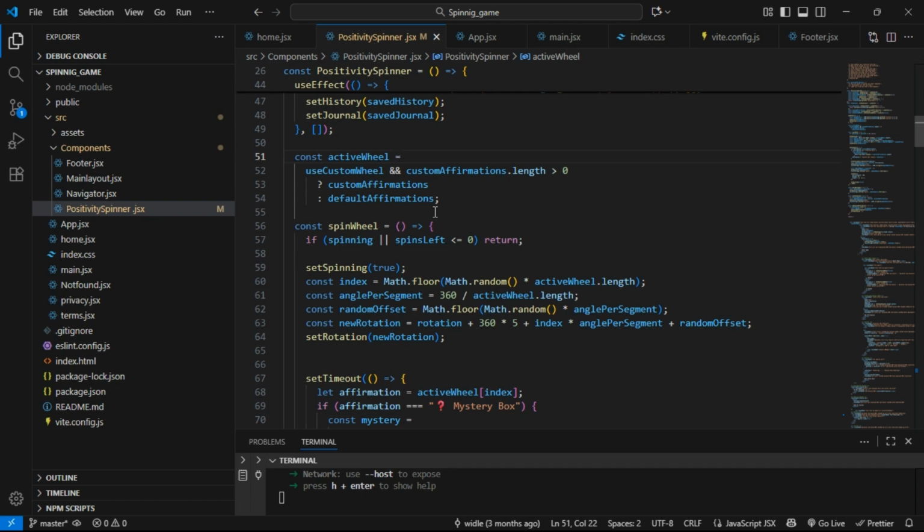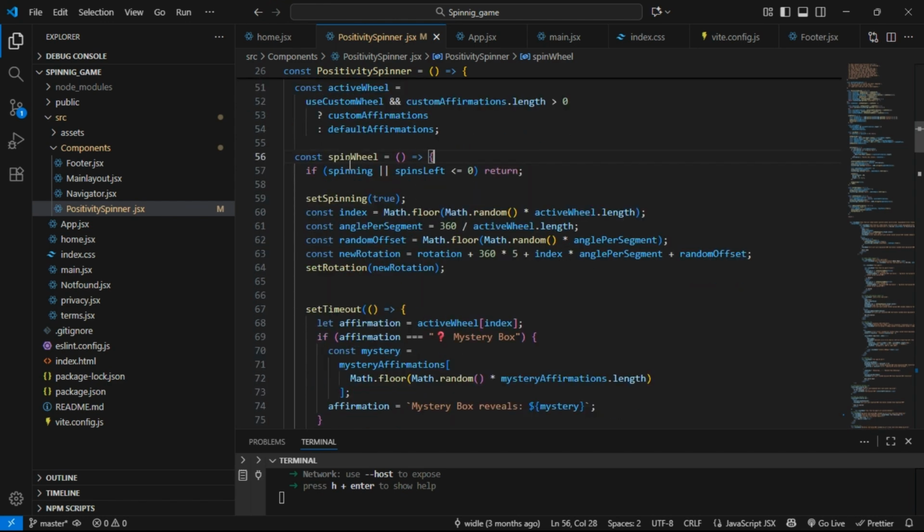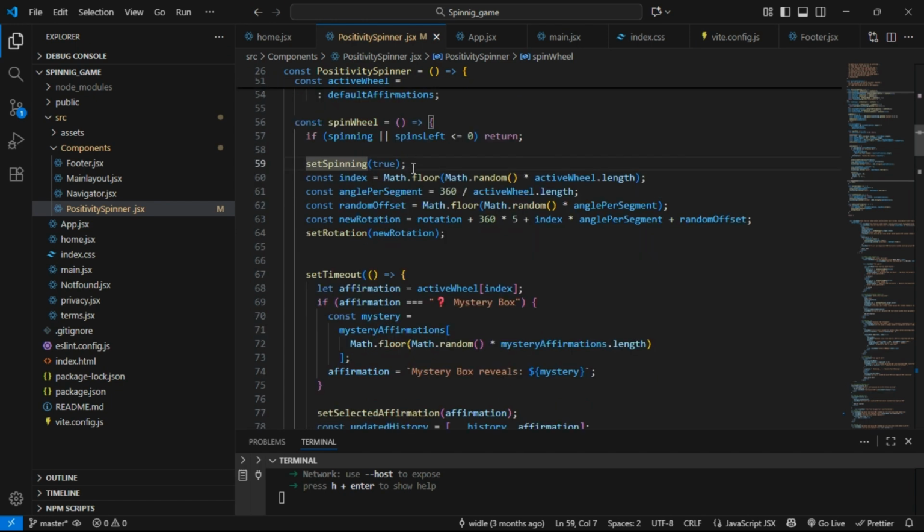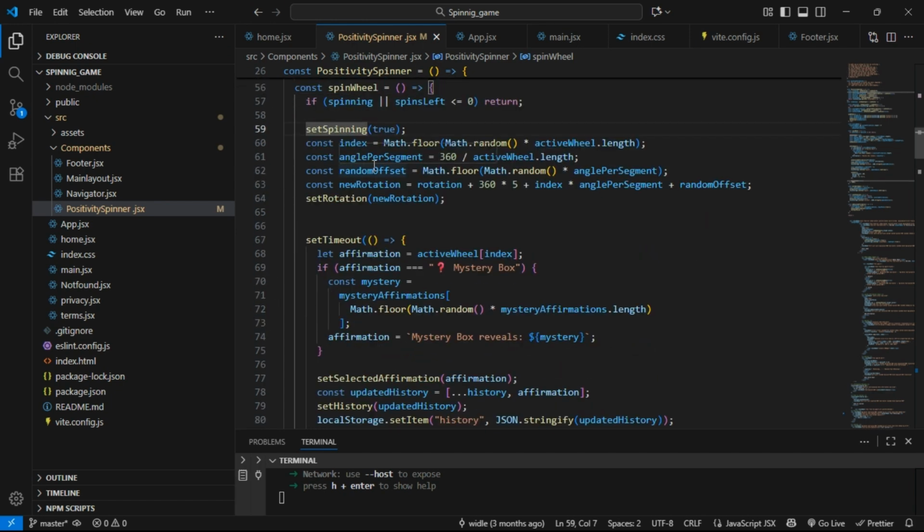If you don't understand it now, it's okay. It's almost the same as the spin wheel. That is the code that helps spin the wheel.